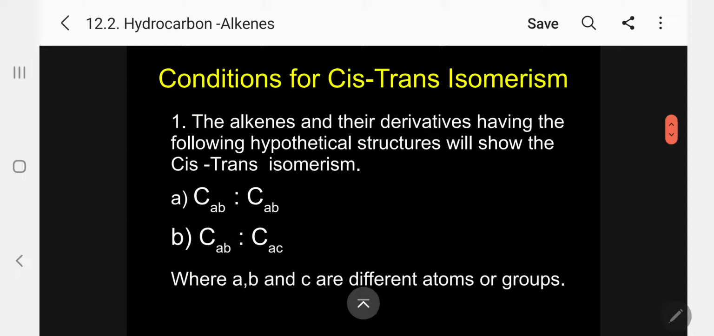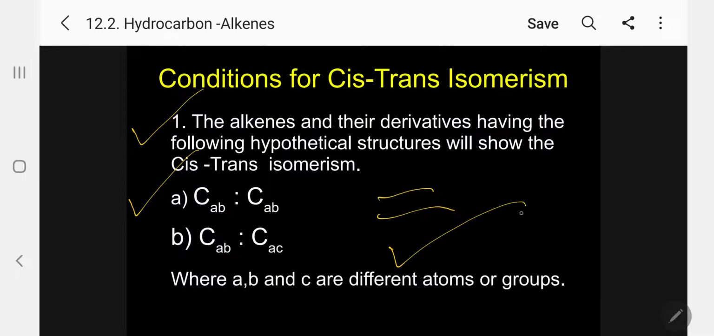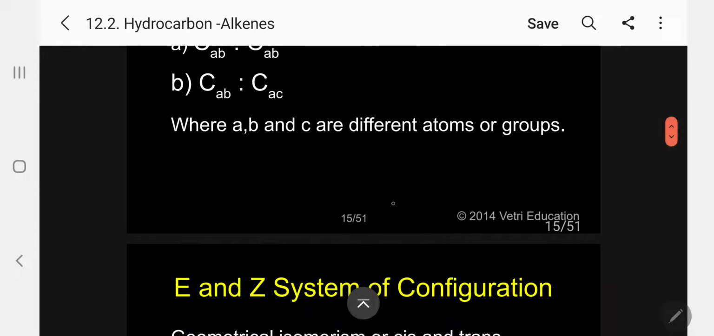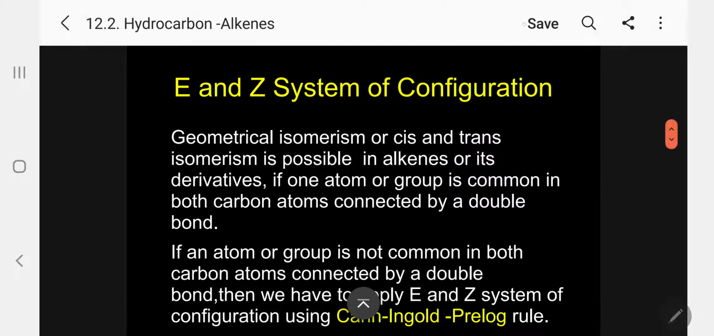And here, how to mention this was already discussed under optical isomerism, under the basic concept of organic chemistry. Anyhow, I am just recollecting. See what type of alkene will show cis-trans isomerism. The alkenes and their derivatives having the following hypothetical structures will show cis-trans isomerism. That is, CAB=CAB, or CAB=CAC, where A, B, C are different atoms or groups. So we can show geometrical isomerism, cis-trans isomerism.